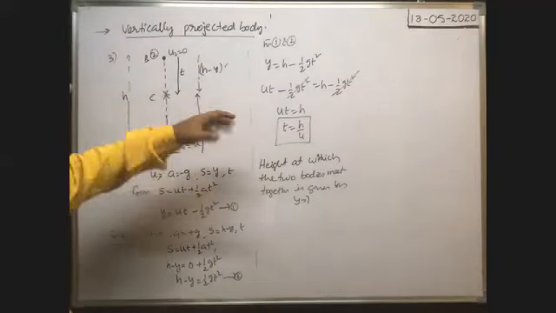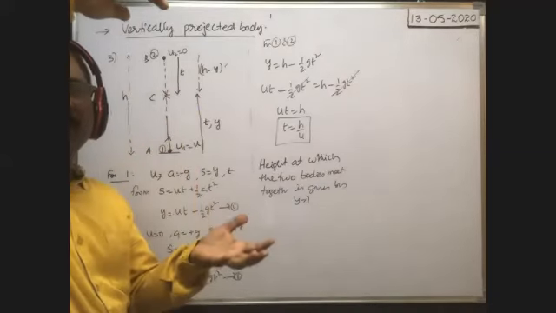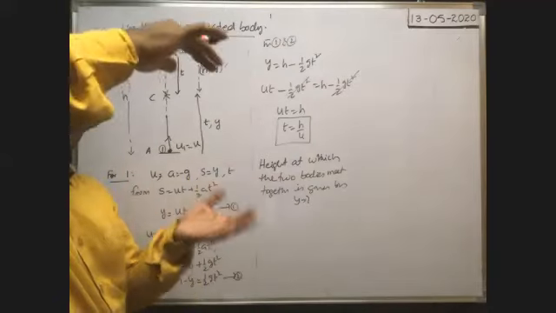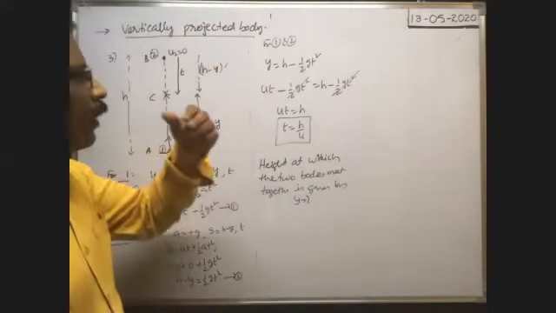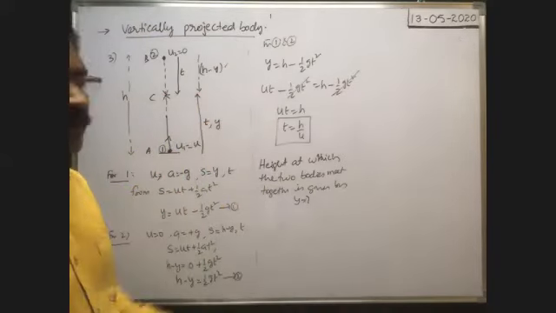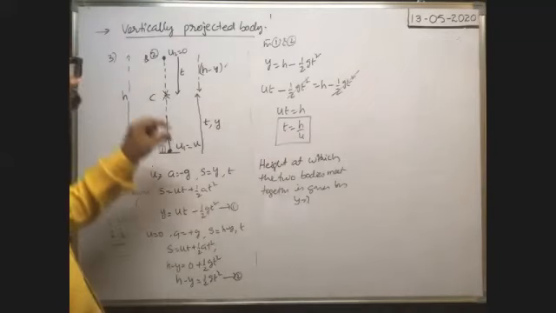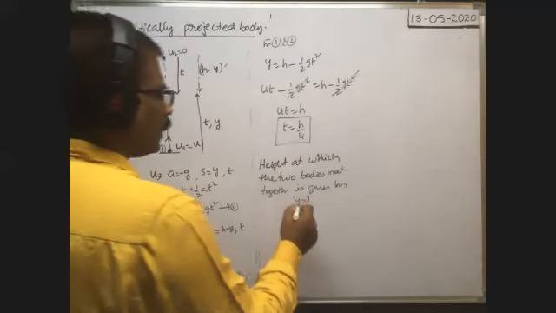Okay, the same problem may be asked in such a way that whenever one body is projected vertically upwards, another body is dropped freely, after what time they collide with each other, they may ask. After what time they meet together? After what time they come close to each other means same formula. Now whenever they meet here, at what height they meet together? That means y is equal to question mark.